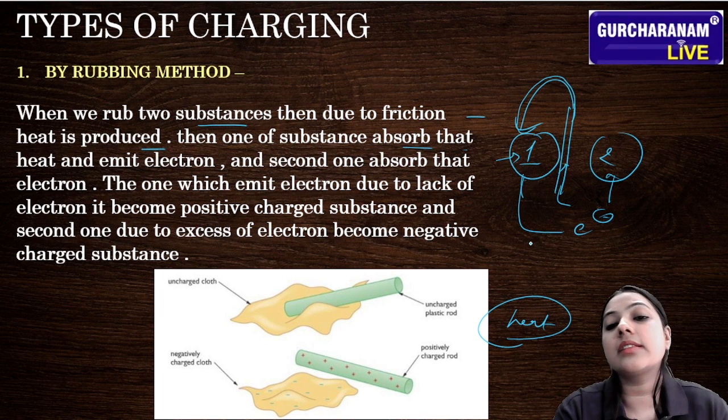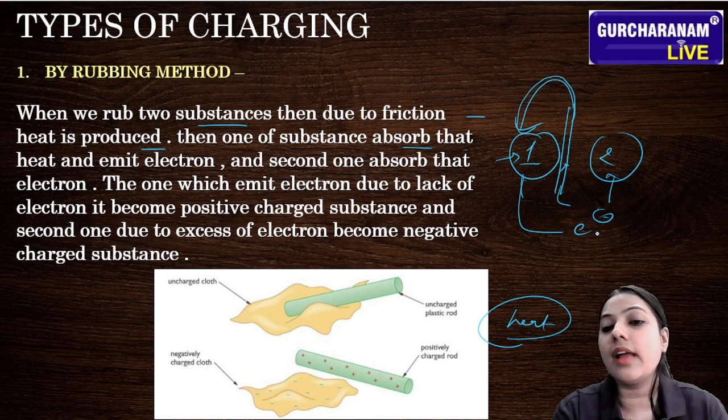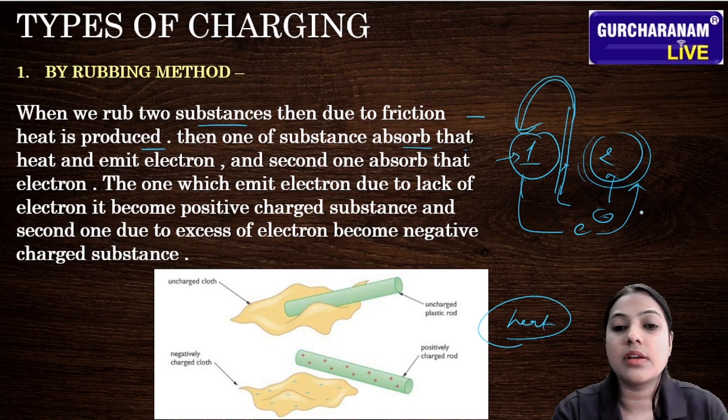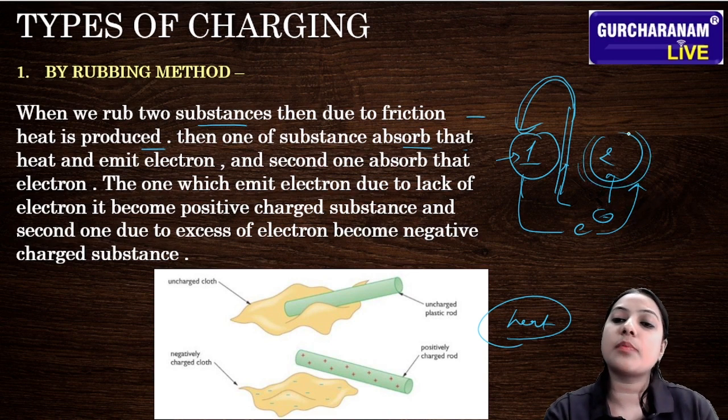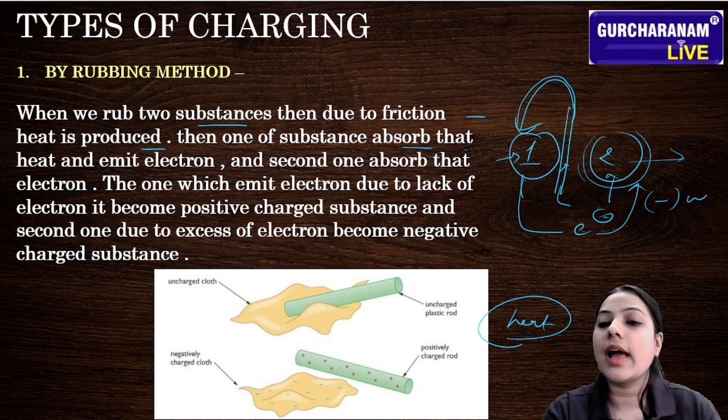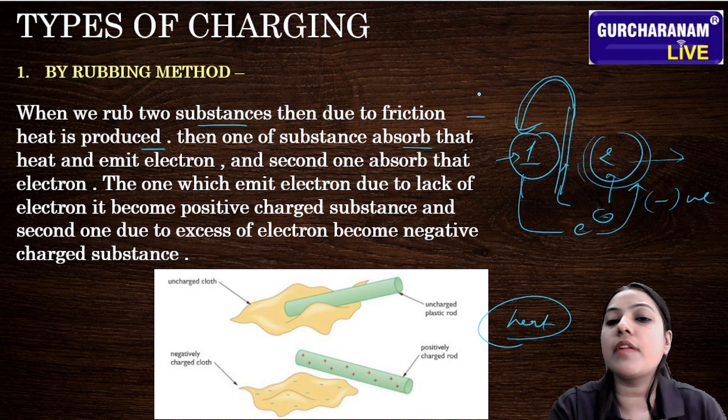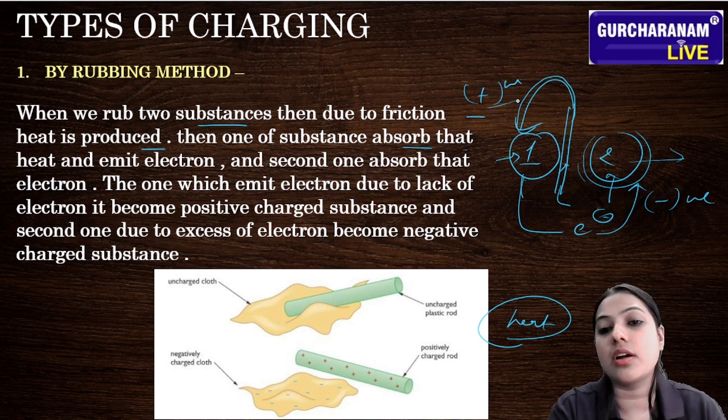The second substance absorbs those electrons, so there is an excess of electrons. So what is the property of charge? The excess of electrons is called negatively charged, and the substance which has a lack of electrons is called positively charged.